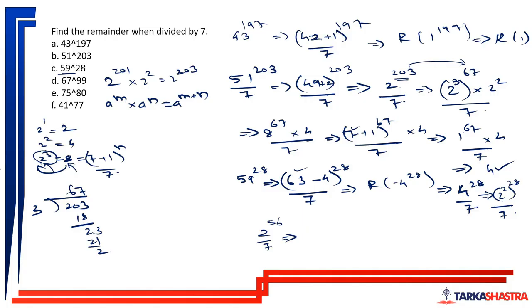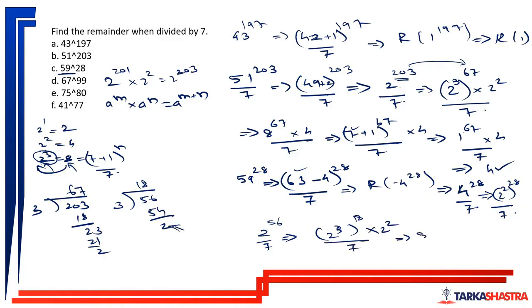Now, I know that 2 cube is pretty much beneficial for me. What do I do? 56, 3. And I want 2 cube. Then how many times 2 cube can I take? I'll get this from here. 18 threes are 54. Remainder is 2. So this is 2 cube to the power 18 into 2 square, divided by 7.